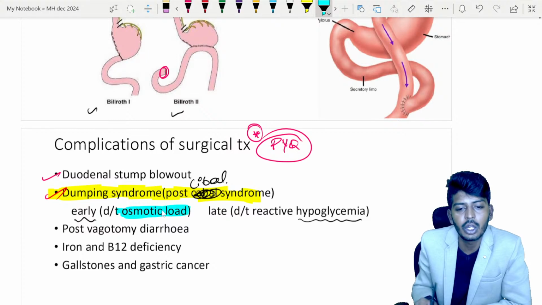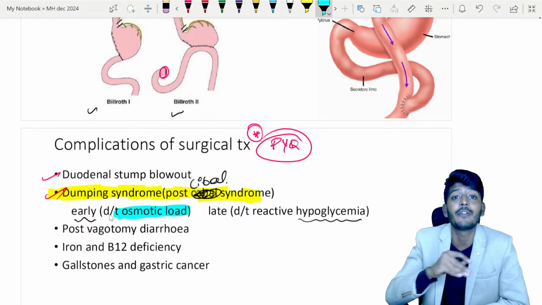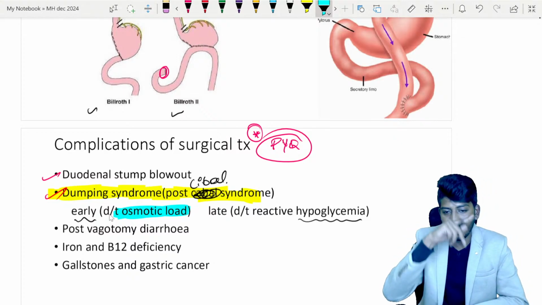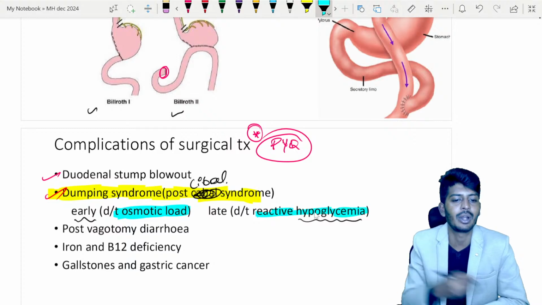Due to osmotic load. Osmotic load, again, don't get confused. Osmotic load on the intestine, not in the blood. Osmotic load on the intestine. And late is due to reactive hypoglycemia.